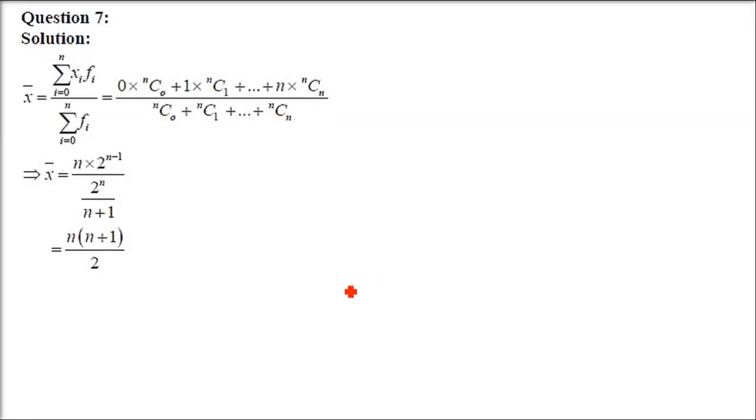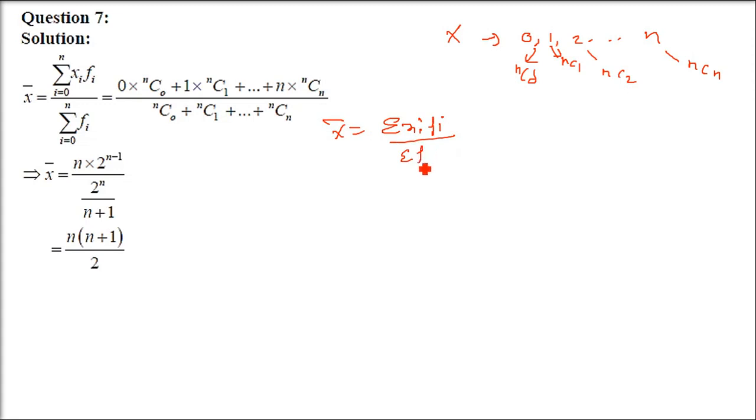Question number 7. If a variable x takes the values 0, 1, 2, up to n with frequencies, so we are given the data, we are given the values of frequencies. So x is these values 0 to n. And what are the frequencies? NC0, NC1, NC2 till NCn. These are the frequencies. So we have to write the variance of x. What is the variance of x? Now you have to get back to the binomial theorem, binomial concept, then only you will learn this.